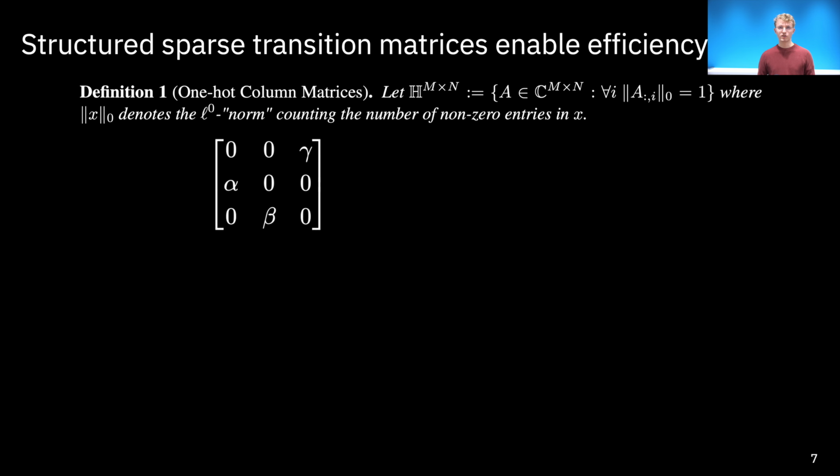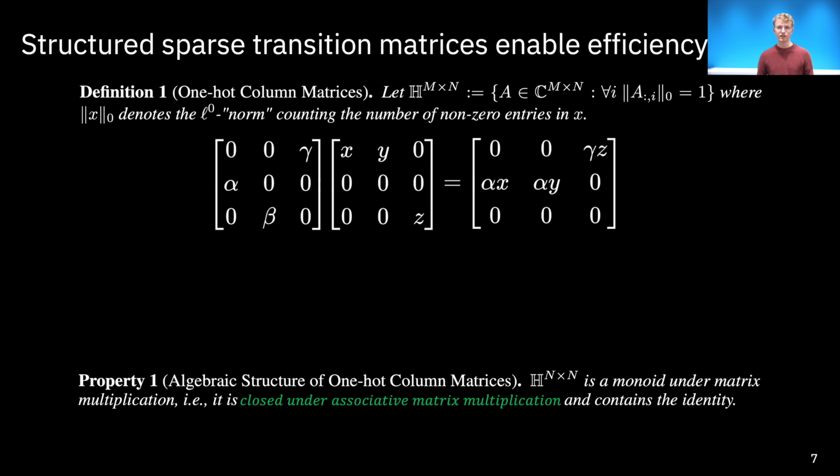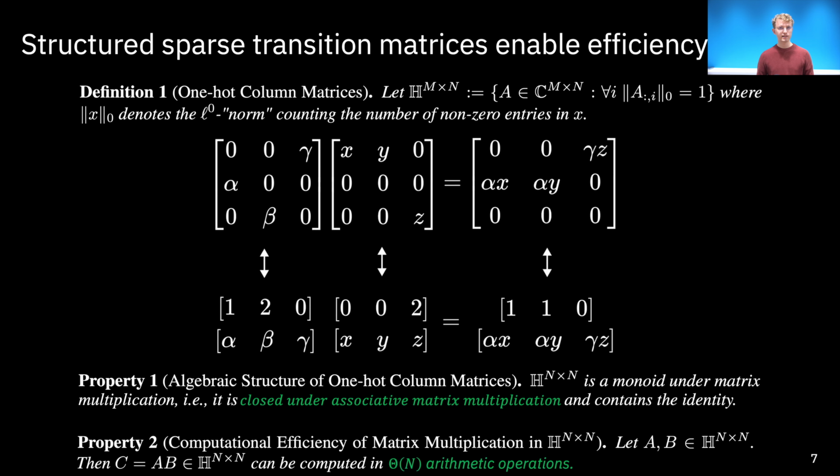Multiplying the column one-hot binary matrix with the complex diagonal matrix results in a structured sparse transition matrix that is column one-hot with complex entries. This PD parameterization is closed under matrix multiplication, and the multiplication scales linearly in the hidden dimension. Together, these two properties enable parallelizable efficient training, for instance via parallel scans.